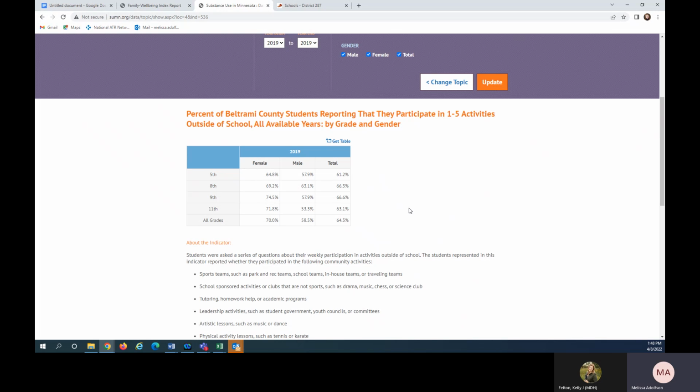Like the Minnesota Department of Education website, we encourage you to dig around in this website and see what you can find and compare the local risk and protective factors from that brief on the suicide prevention webpage at the Department of Health to all the various risk and resilience measures that you can find on SUMN.